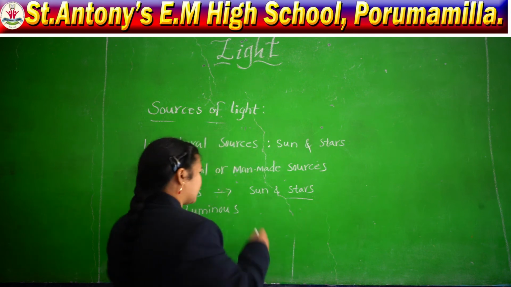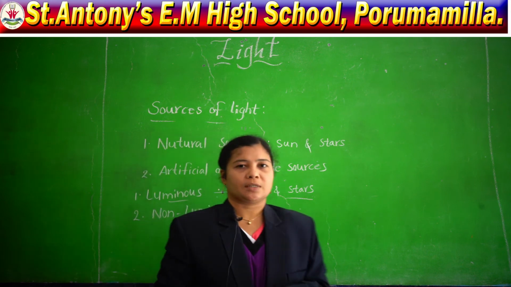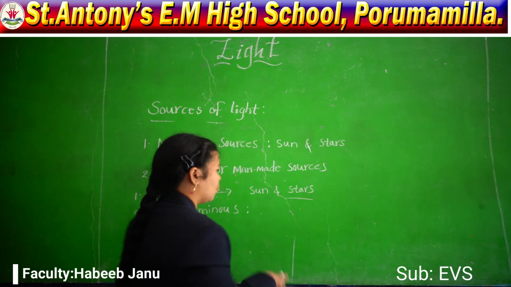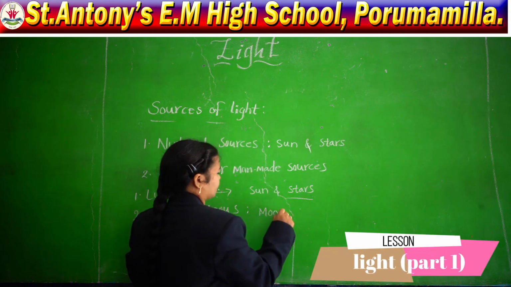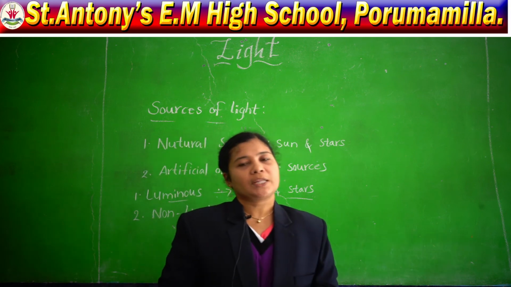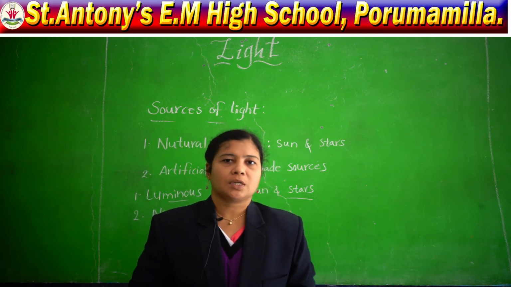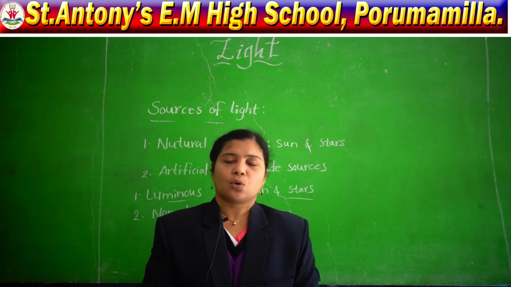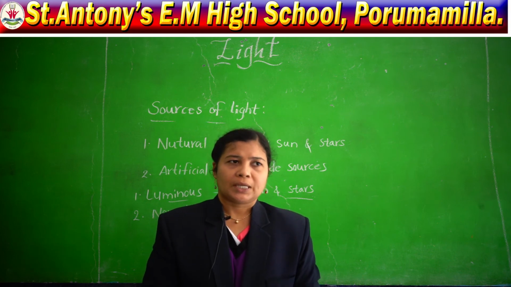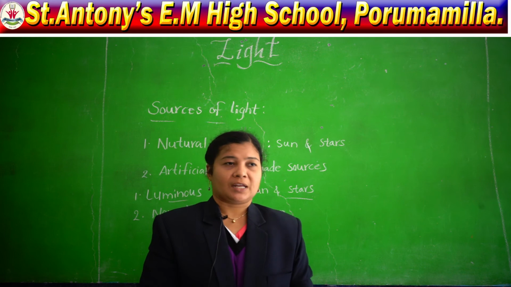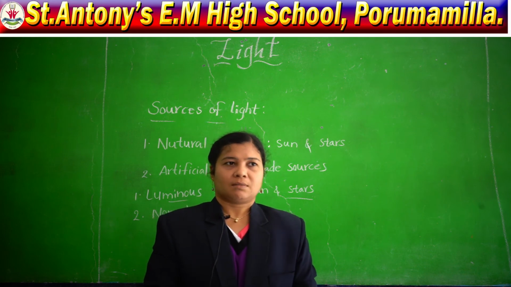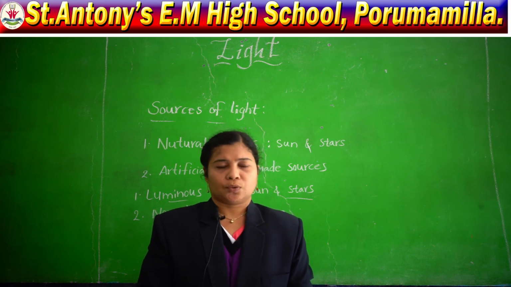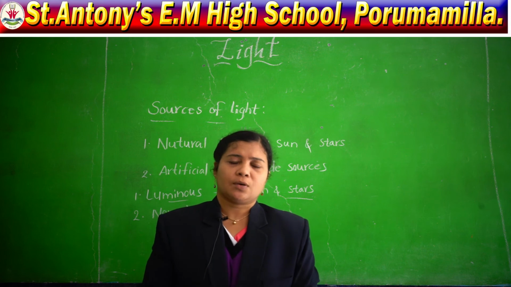And non-luminous bodies means they cannot produce their own light. For example, the moon. Have you ever seen the moon in the morning? No, we are unable to see the moon in the morning. So, when do we see it? We can see it only in the night. In the night the moon has a very good appearance, very bright, and we can see it in the night under the moon. So, the moon is not producing its own light.